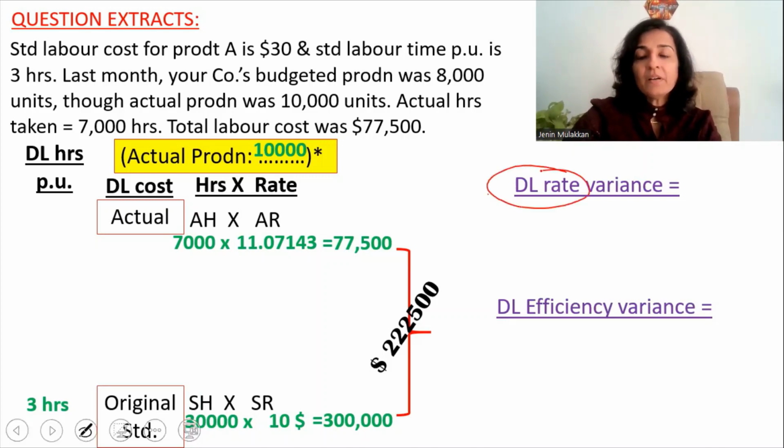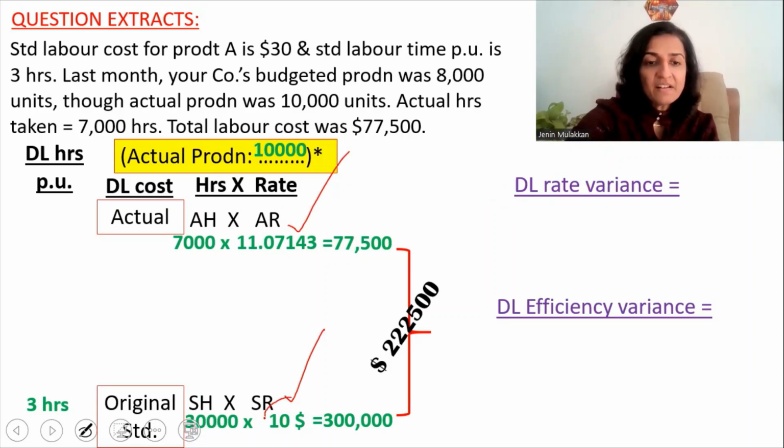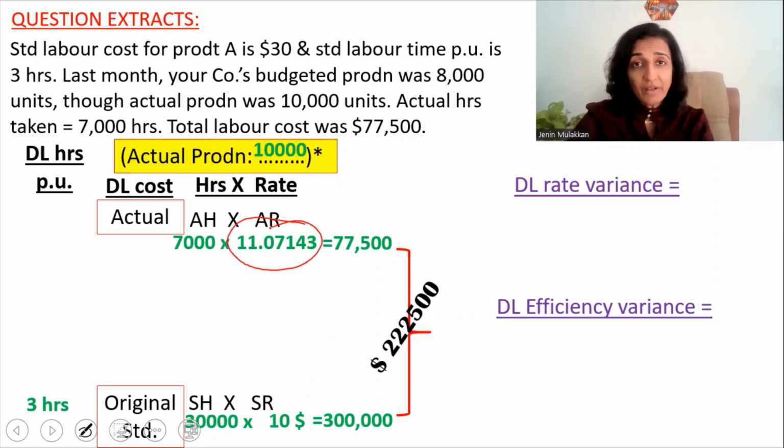Now, the direct labor rate variance, as the name indicates, measures whether the actual rate is more or less than the standard rate. So the standard rate was only $10 and the actual rate is 11.07. Which means that we have paid $1.07 extra for every hour that the laborers have worked.